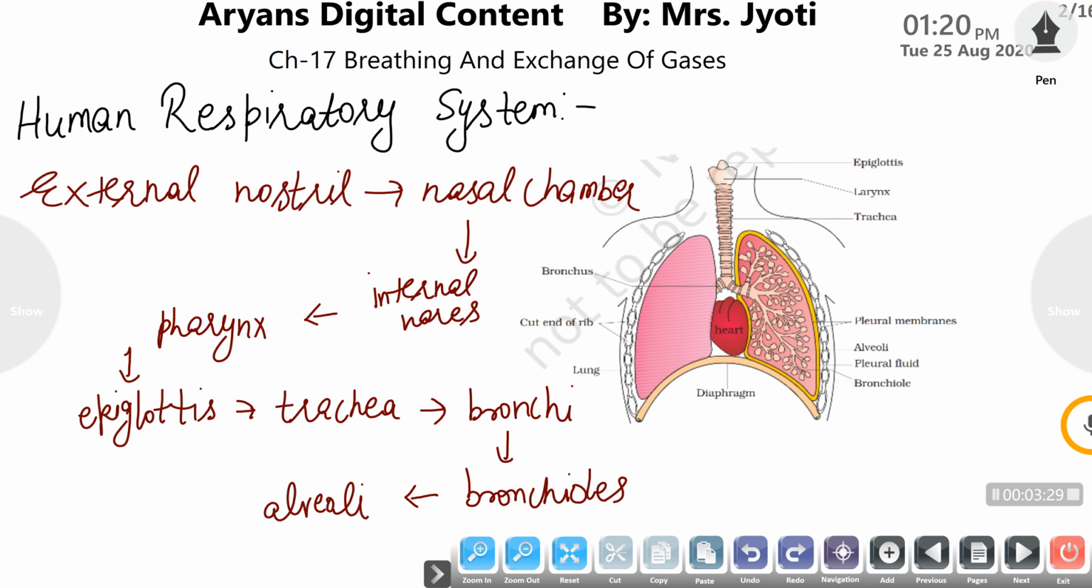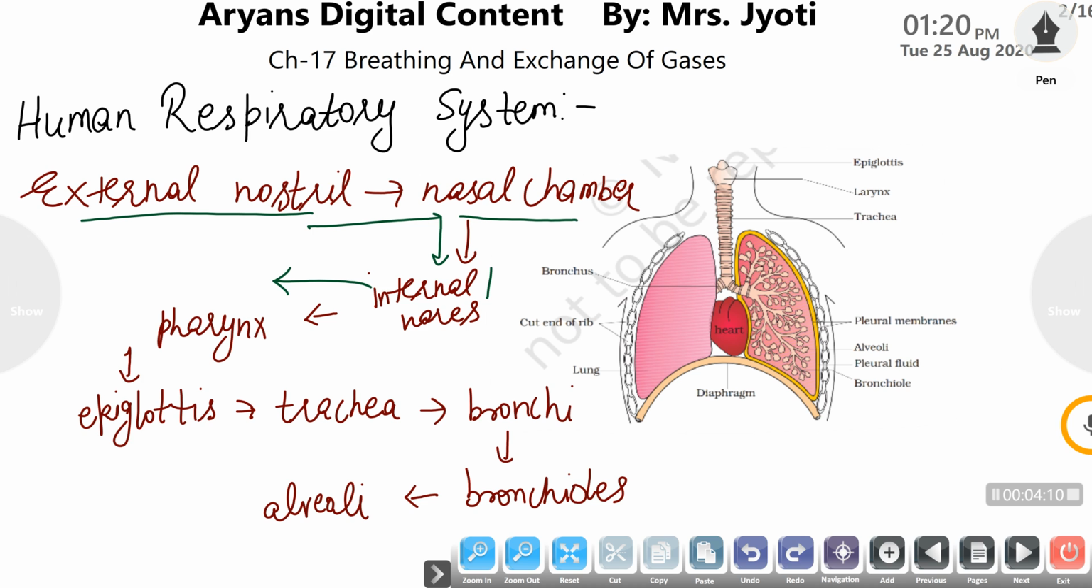So we have to study the human respiratory system, what organs or parts are involved in it. The human respiratory system starts from the nose. The opening of the nose to the atmosphere is termed the external nostril. The external nostril leads into the nasal chamber, a cavity enclosed by our nose, and the nasal chamber opens into the pharynx by internal nares. So through the external nostril, air enters the nasal chamber and then passes through the internal nares into the pharynx.